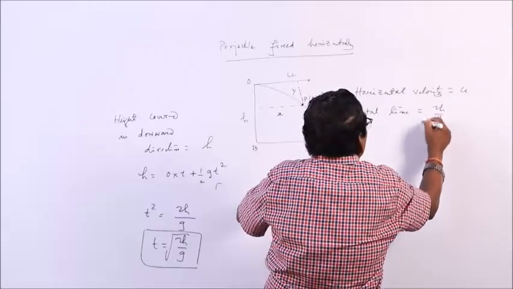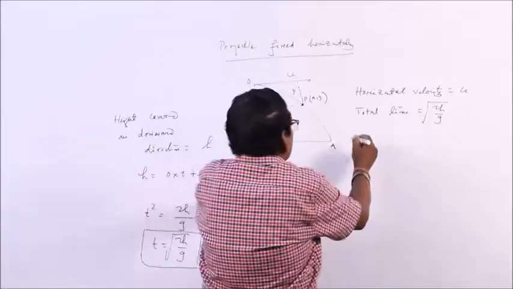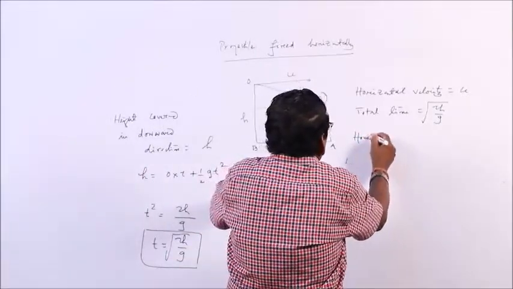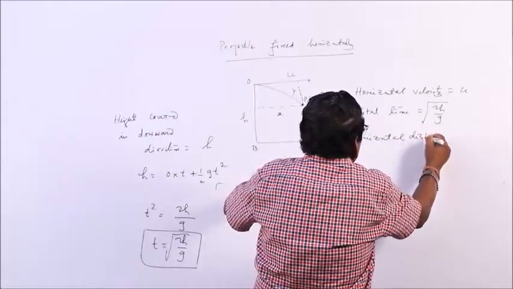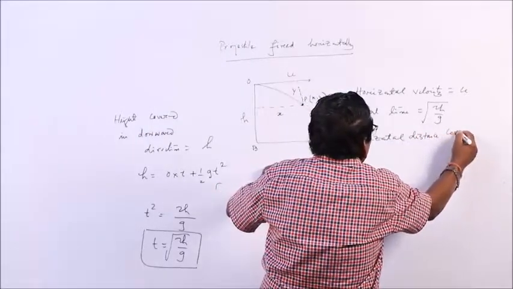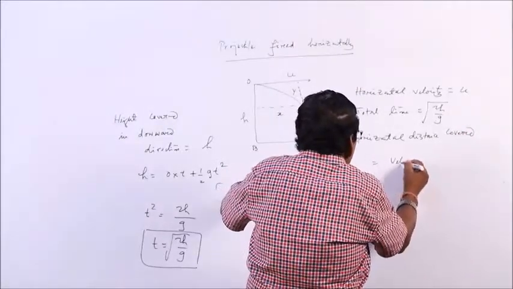So what is the horizontal distance covered? It is equal to velocity into what?